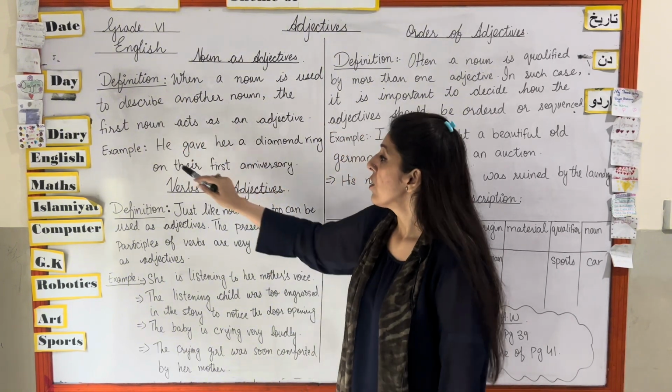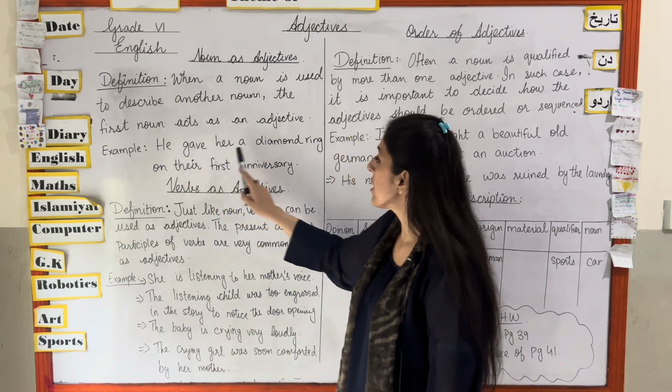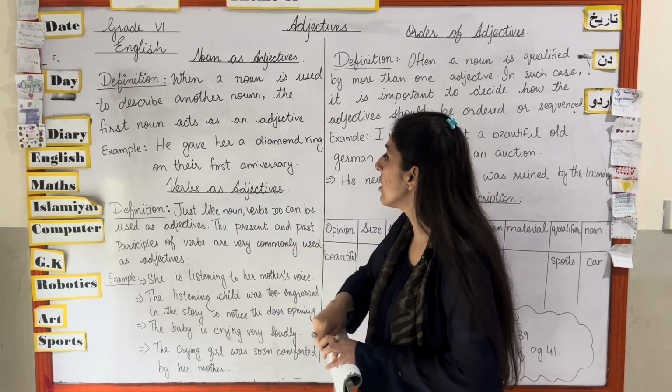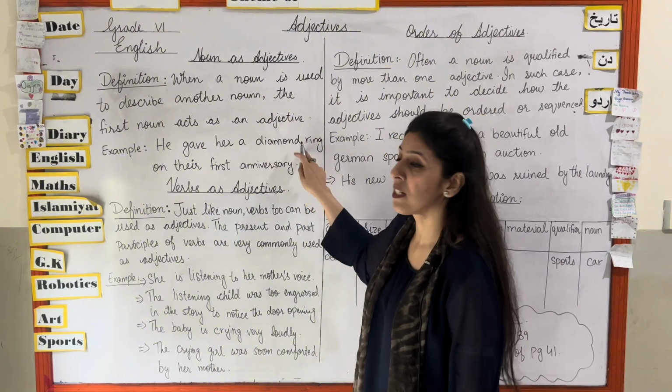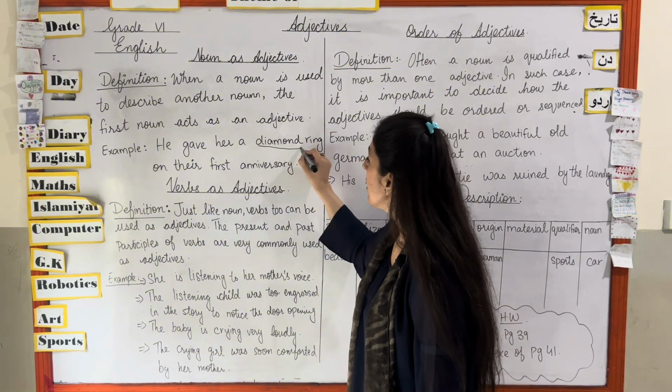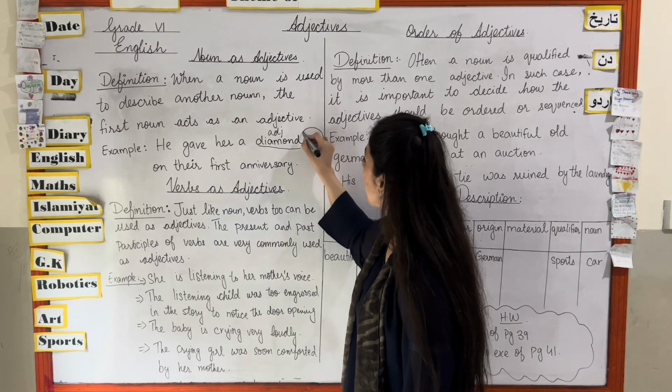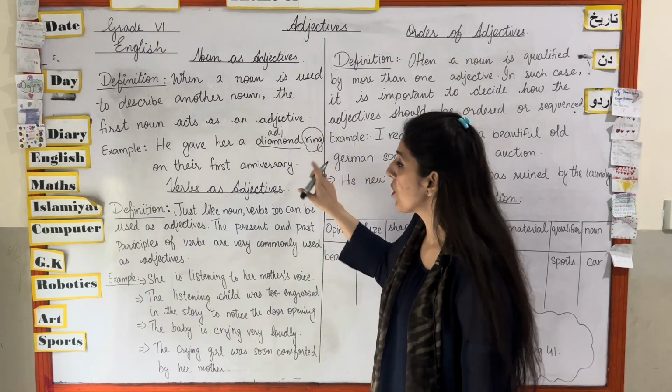Okay? So what is the example? He gave her a diamond ring. So what is diamond over here? On their first anniversary, there are two nouns together. So the first one is an adjective over here, that is describing the noun ring. Okay?